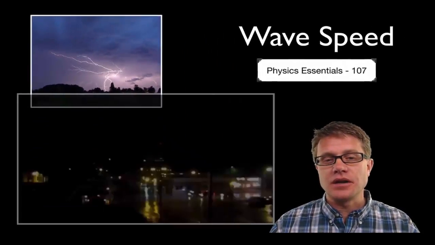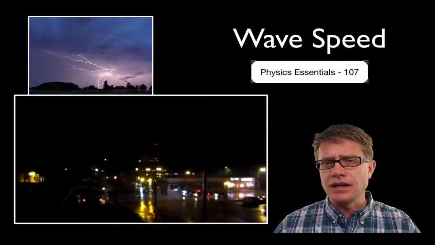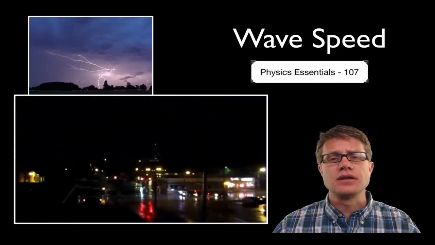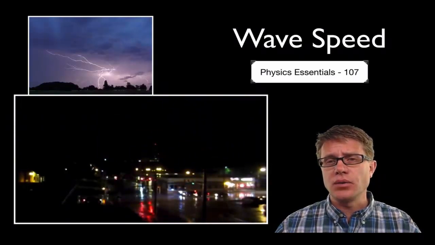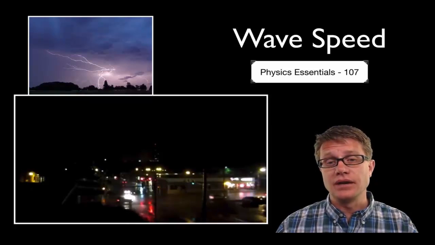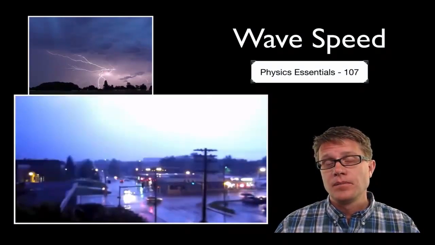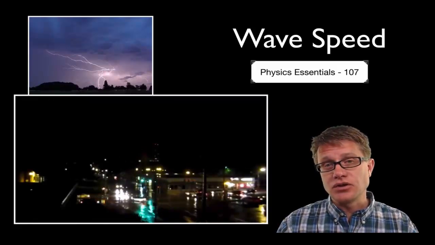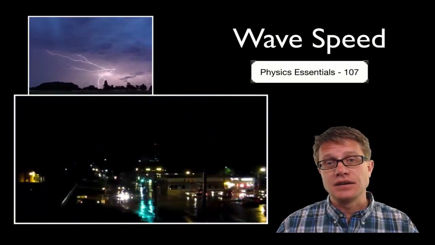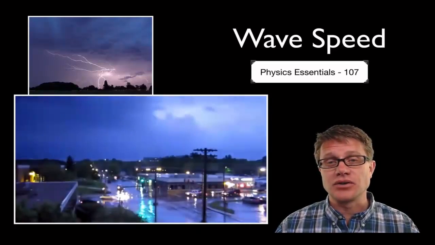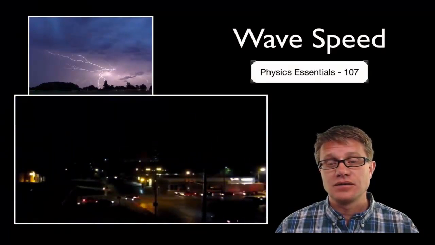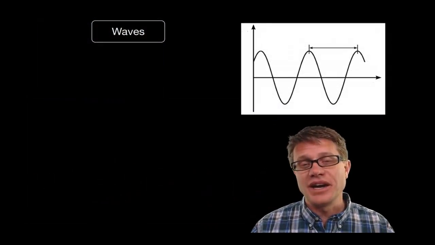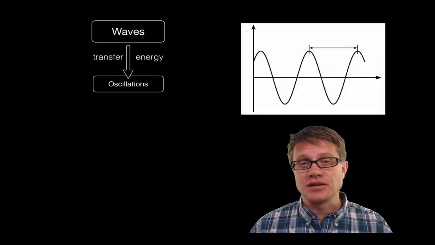It's on wave speed. If you spend any time in a thunderstorm, you know that the light reaches you much quicker than the sound does. So if it's far away, there will be a big gap in those two waves' arrival time. But as it gets closer and closer, the time between those two waves arriving, the light and then the thunder, is going to get closer and closer. That was pretty close. And so waves transfer energy through oscillations.